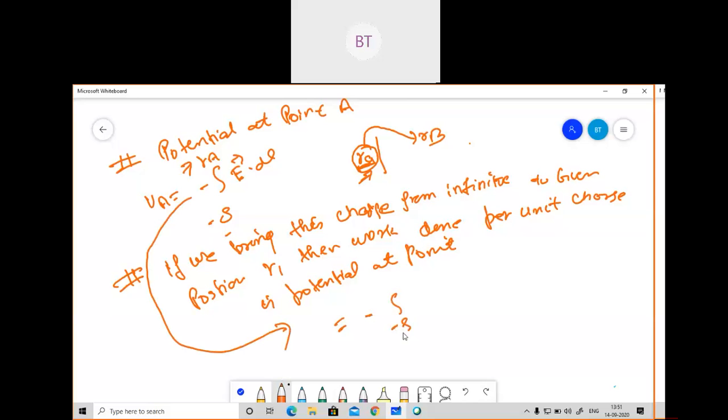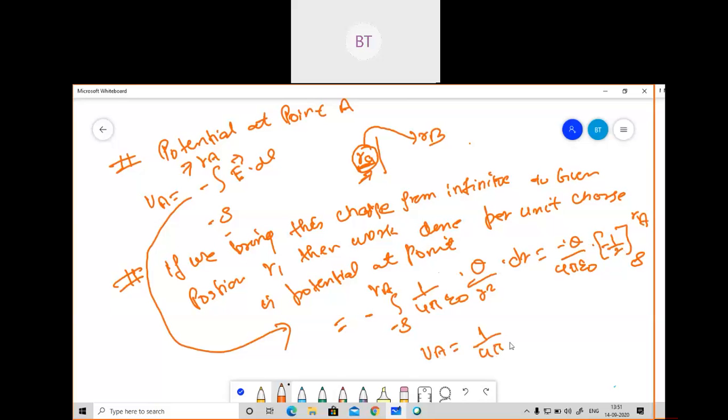Minus infinity to RA, 1 by 4 pi epsilon naught, that is the value of E, q by R square into dr, which equals minus q by 4 pi epsilon naught. If I integrate minus 1 by R square, that will be 1 by R, from infinity to RA. After substituting this value, you get 1 by 4 pi epsilon naught into q by RA.